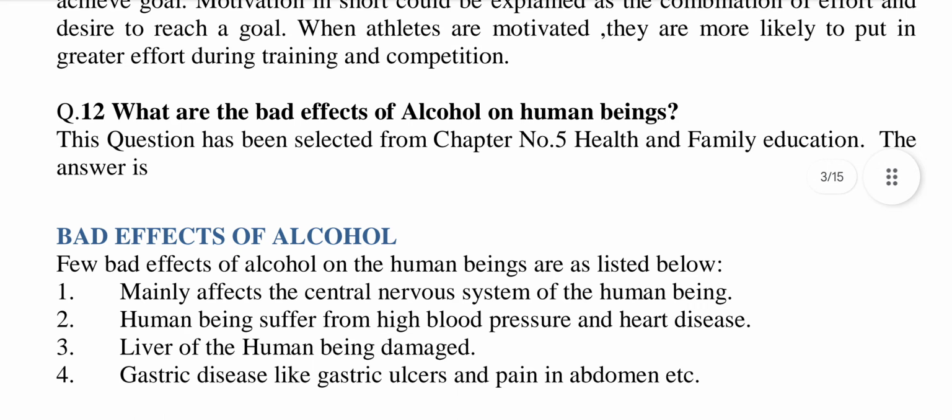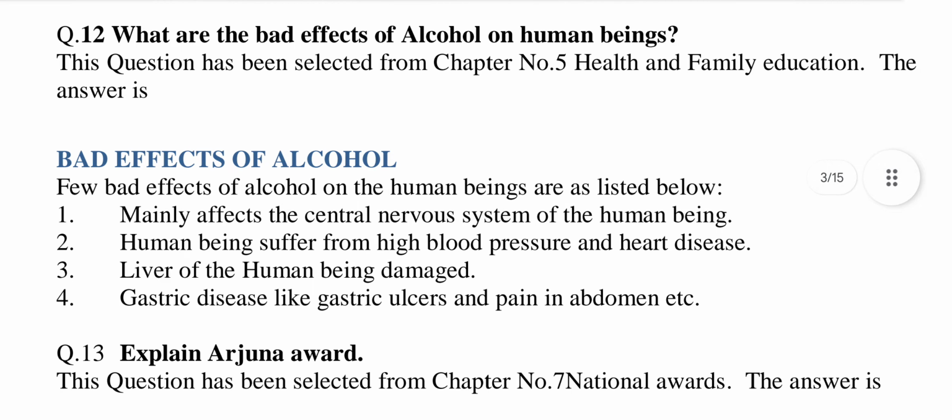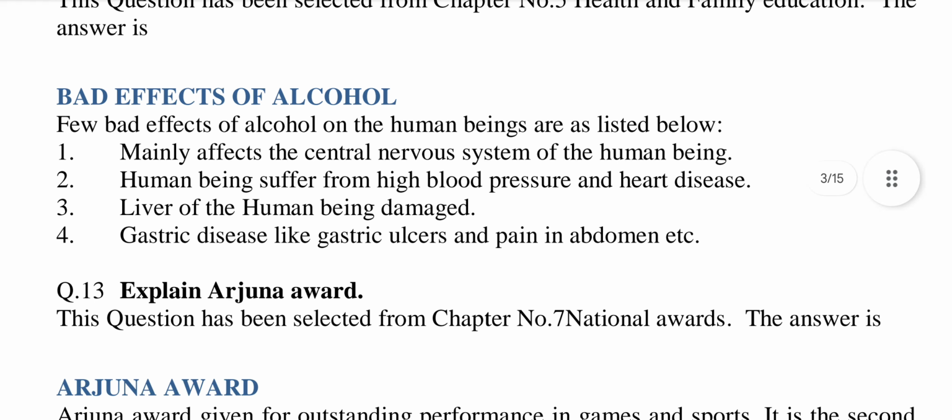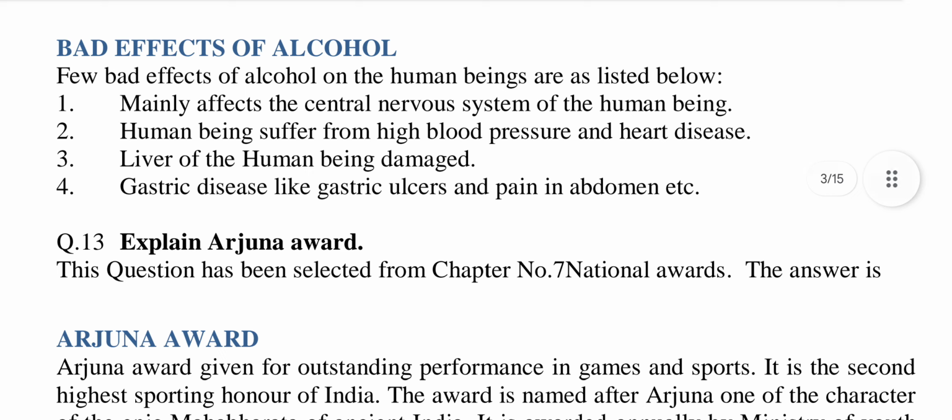Question number 12, what are the bad effects of alcohol on human beings? This question has been selected from chapter number 5, Health and Family Education. The answer is bad effects of alcohol. Few bad effects of alcohol on human beings are as listed below.